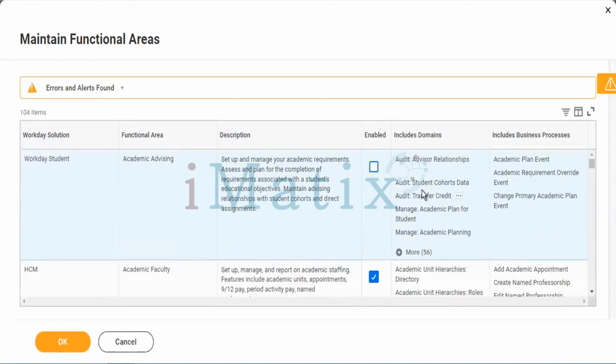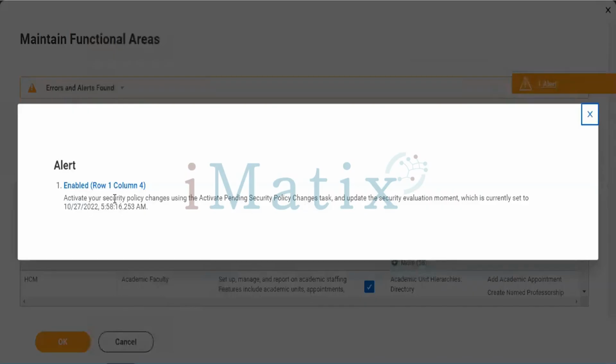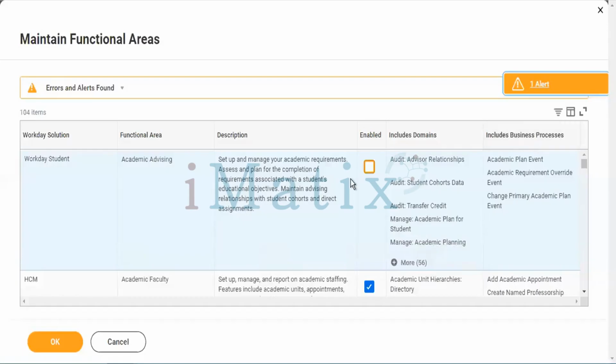You can tap on disable. Immediately you receive an orange alert. The orange alert is saying to activate your security policy changes using the activate pending security policies task and update security, which is currently set as a date and time. That means when we make changes under a particular department, it will be captured under which ID the change is happening. It will be captured automatically by the system. And now we are going to tap on OK here.